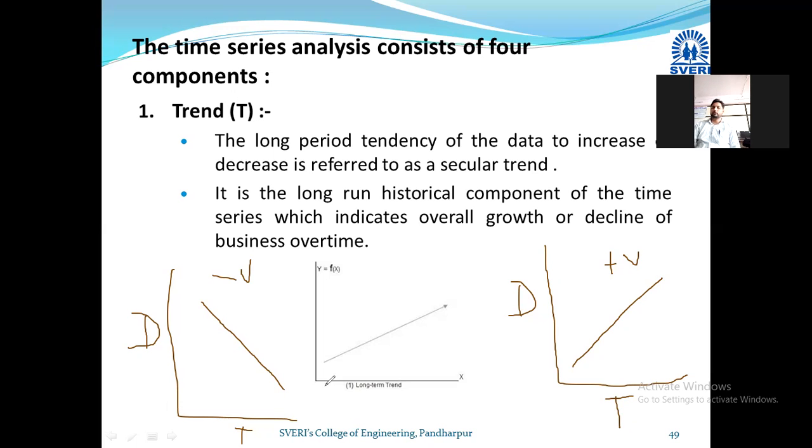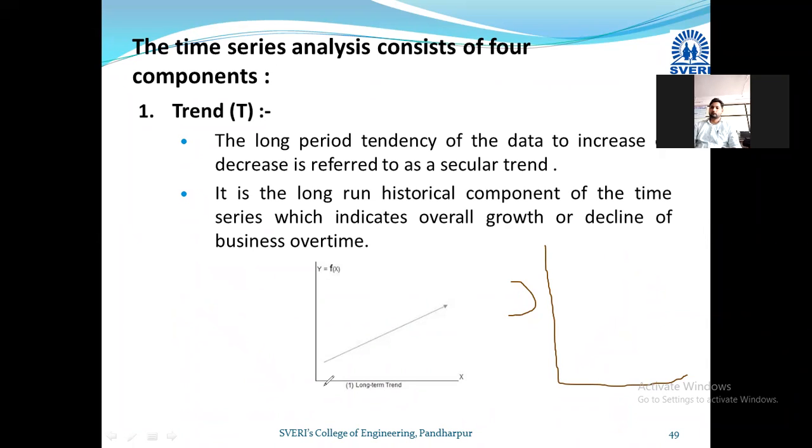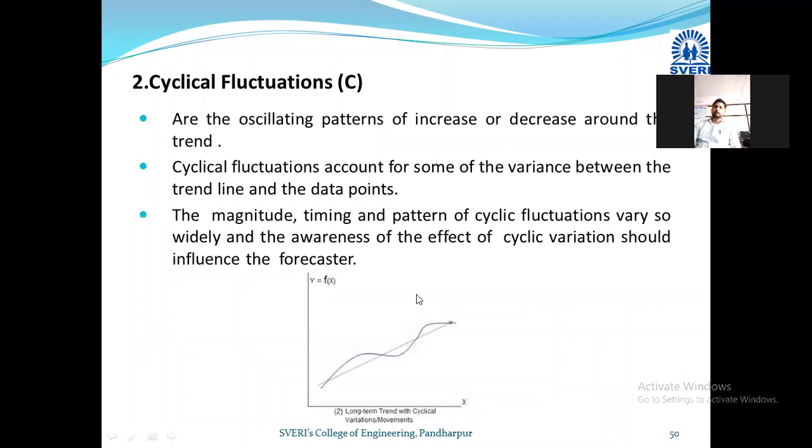Okay, so have you drawn this diagram? So the second point, cyclic fluctuations. In bracket capital C. For the trend, you can write capital T. And for the cyclic fluctuation, you can write in the bracket capital C.